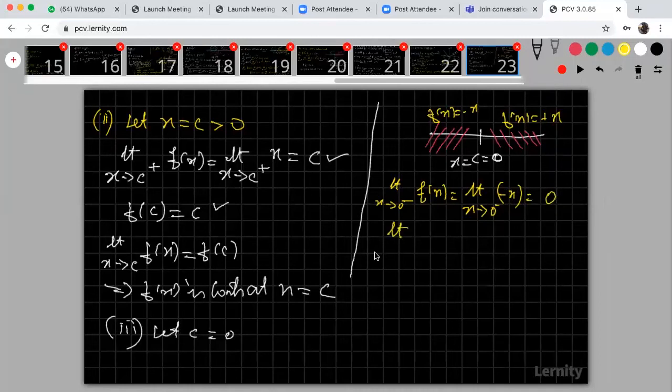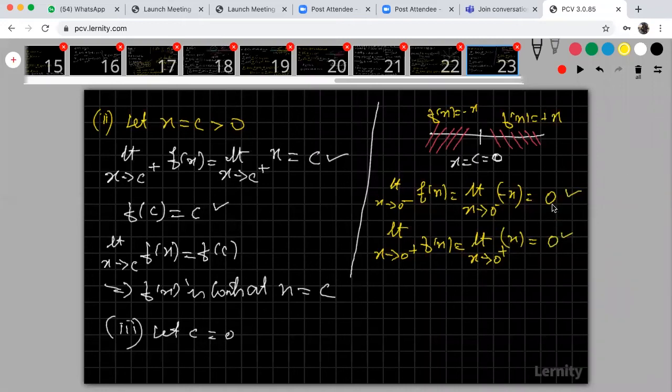Come to the right hand limit, 0 plus f of x. So this is limit x tends to 0 plus f of x. What is my f of x? This is my f of x, plus x. Now apply 0. Since I am applying 0 in both cases, I will get 0.